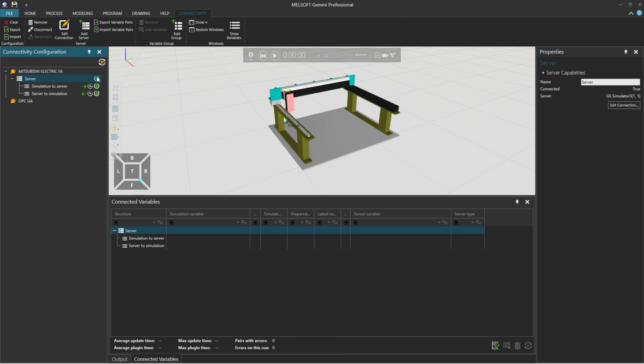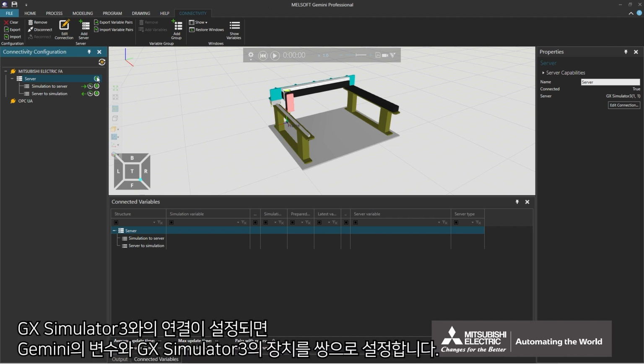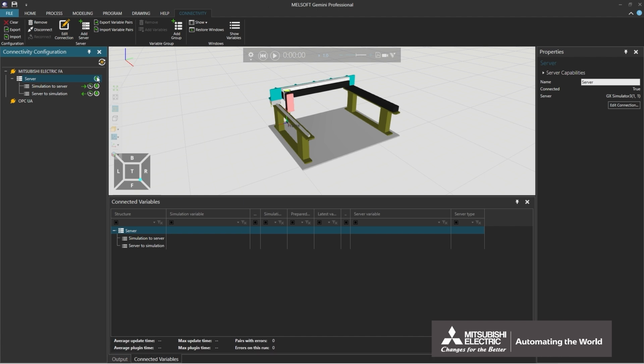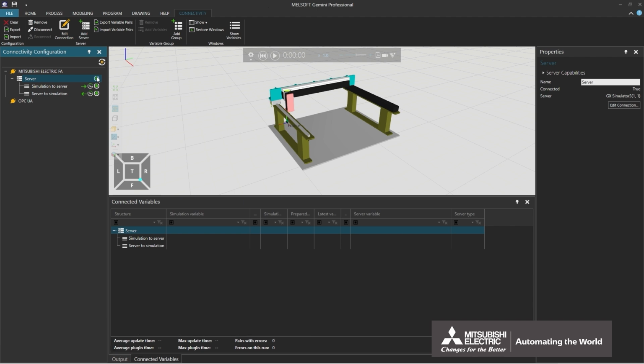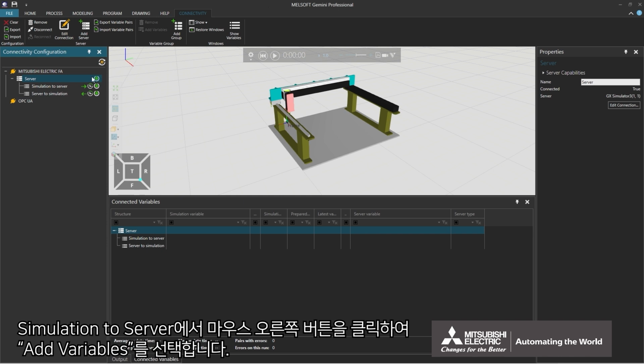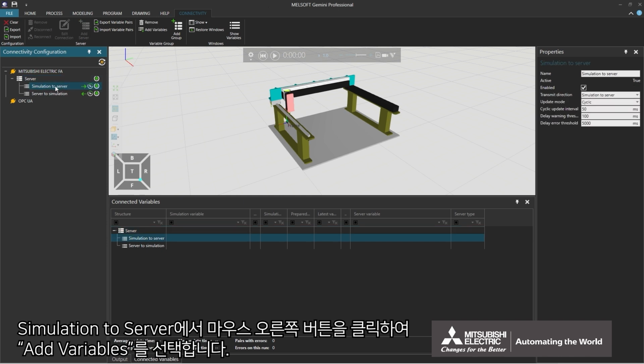After the connection to GX Simulator 3 is established, perform pairing of the variables on Gemini with the devices on GX Simulator 3. First, set signals to be sent from Gemini to GX Simulator 3. Right-click Simulation to Server and select Add Variables.